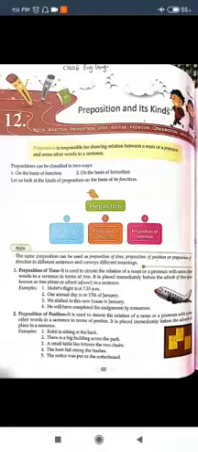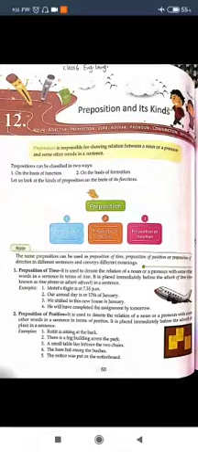Preposition, I think you all know, is a word which expresses the relationship of a noun or a pronoun to other words of the sentence. For example, in, of, to, at, by, for, with, under, there are many more, etc. are commonly used examples of prepositions.